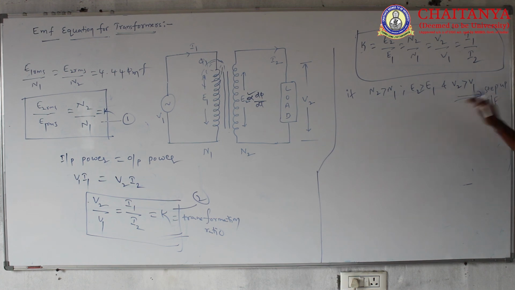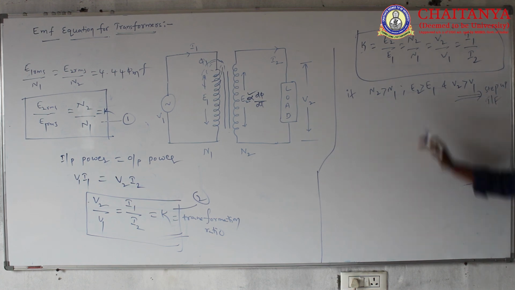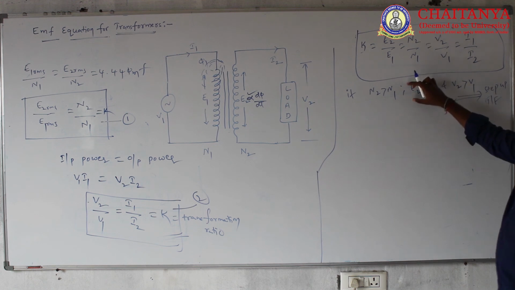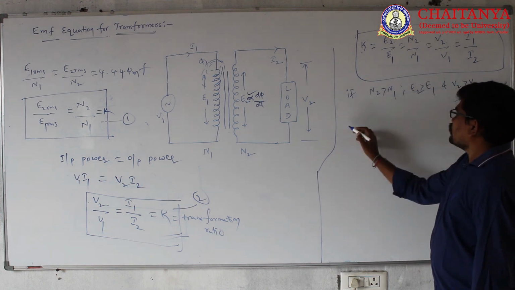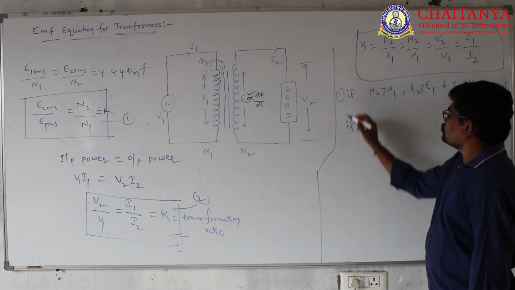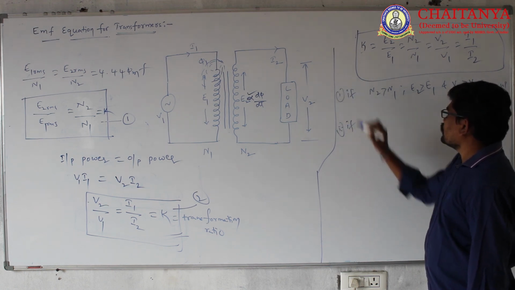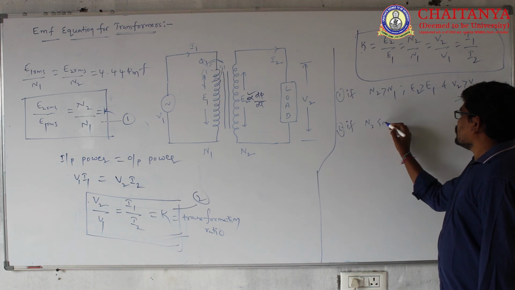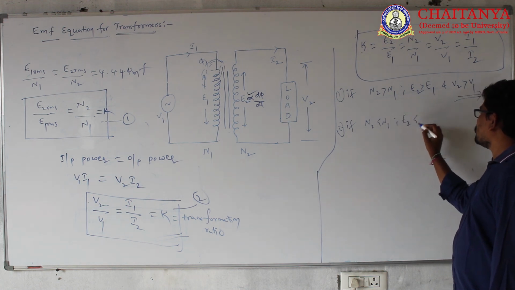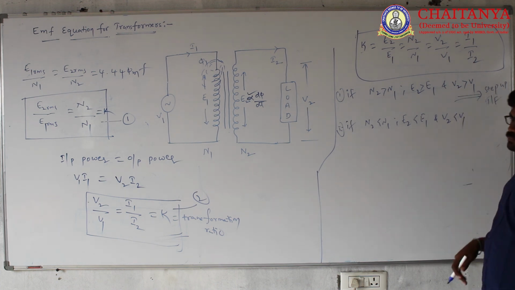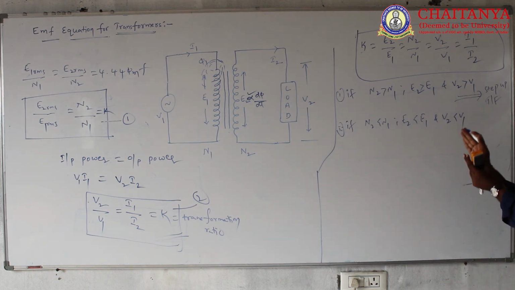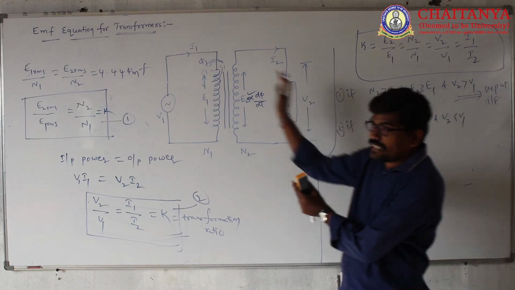It steps up the voltage. The secondary side voltage is higher than the primary side voltage. If N2 is less than N1, E2 is less than E1, and V2 is less than V1, it means the secondary side output voltage is less than the primary.